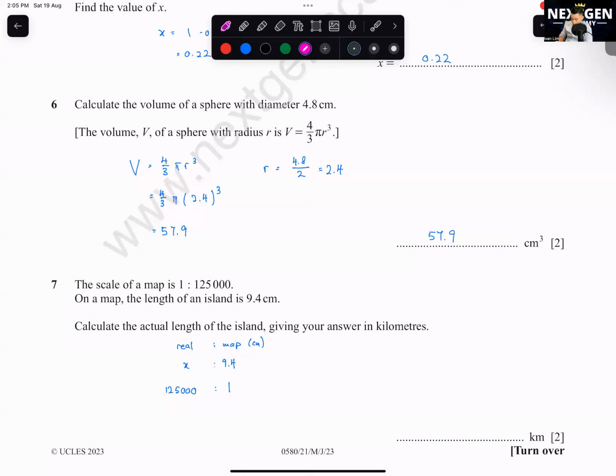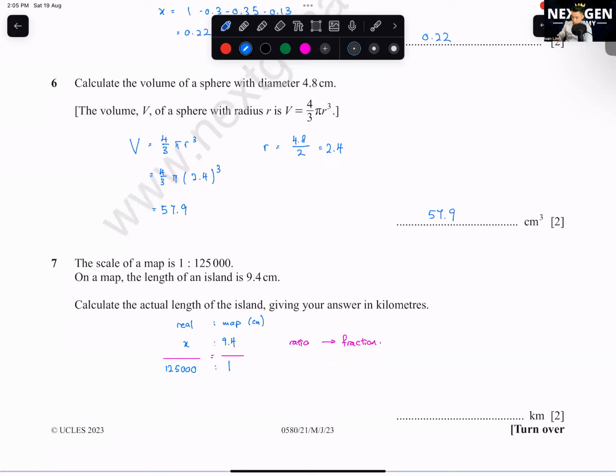When you put it in ratio, you can convert this ratio into a fraction. This method here you'll be using for questions like similarity, money exchange. You can all use this ratio method. How to find X? You cross multiply it, you'll get X equals 9.4 times 125,000, which you will get 1,175,000. We need to know the unit is cm.